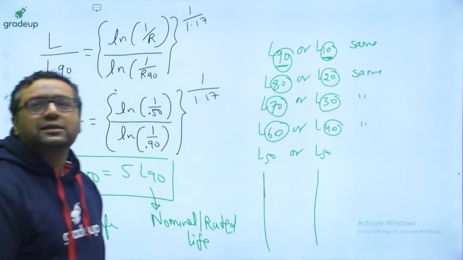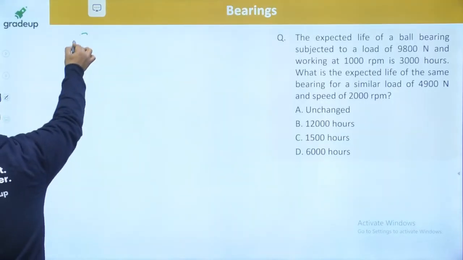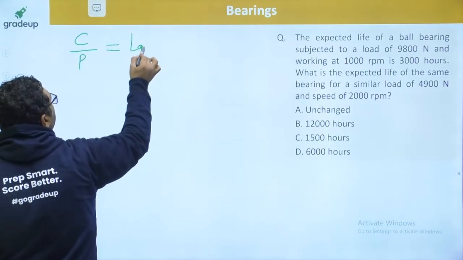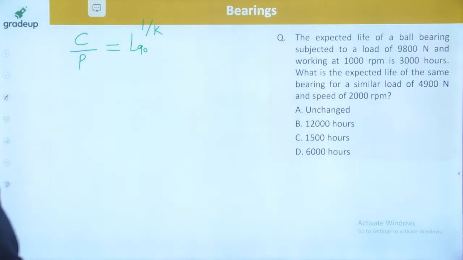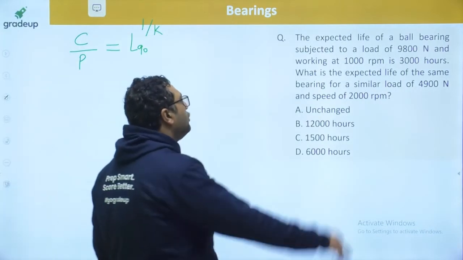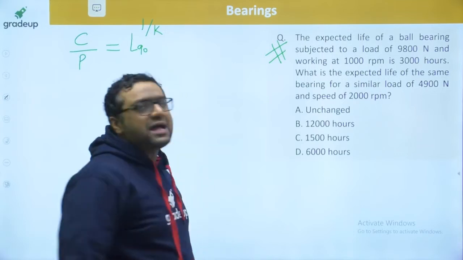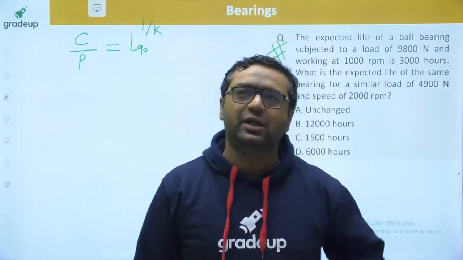Yes, Akhilesh Khadse, I am telling you one thing: if you see the previous formula, it will be C divided by P equals L90 to the power 1 by K. Okay, K is a constant. This is one question, and with this question we are concluding the session. The last question. With this, we will be completing this session, guys.